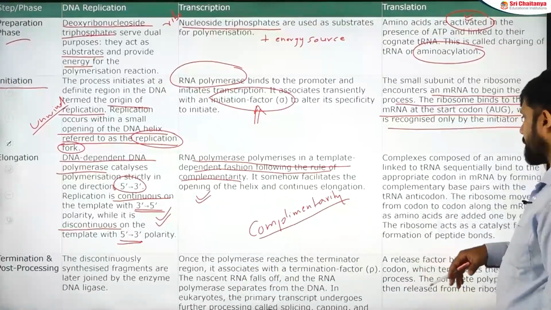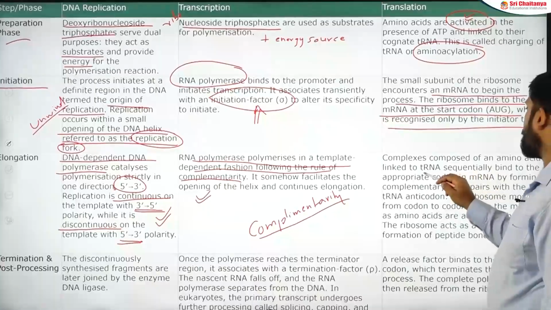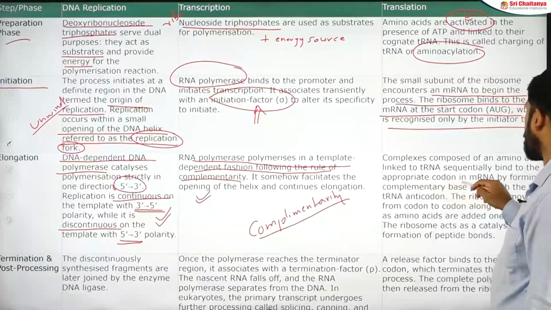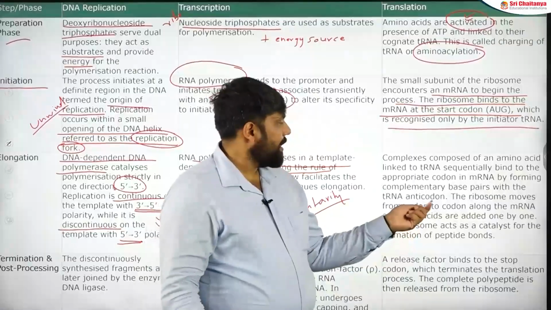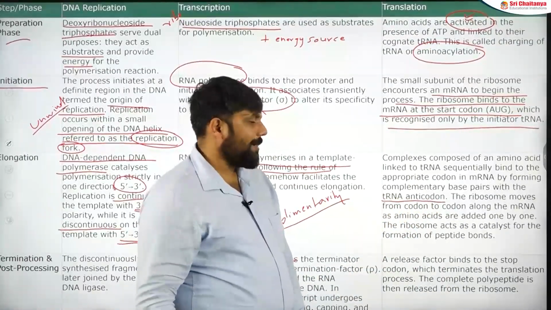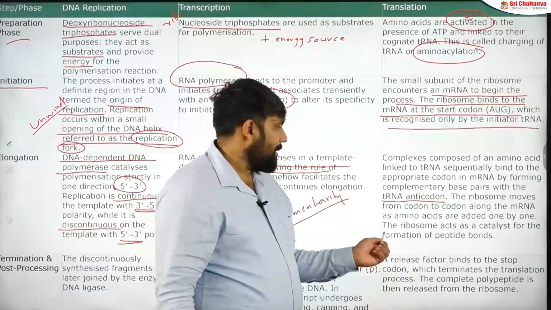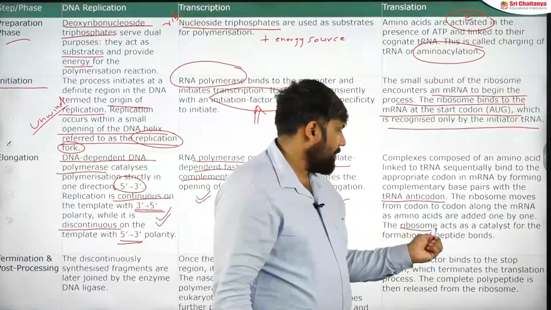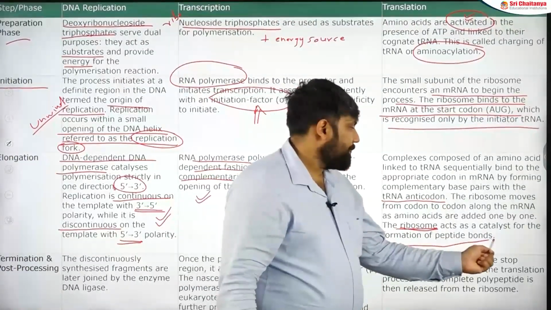Now, we are not going into the detail of the process, but the complex is composed of an amino acid linked to tRNA sequentially binding to the appropriate codon. So one by one, what is happening? One by one, the codons are adding up. Where does tRNA add? To the anticodon, and the ribosome moves one by one, and it keeps on adding to the polypeptide chain. The catalyst here is the ribosome itself, which is acting as a ribozyme, and the formation of the peptide bond happens.